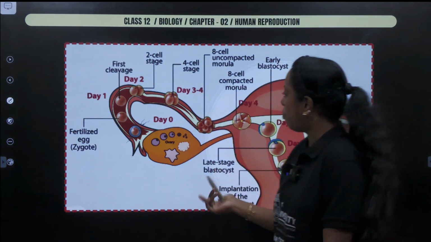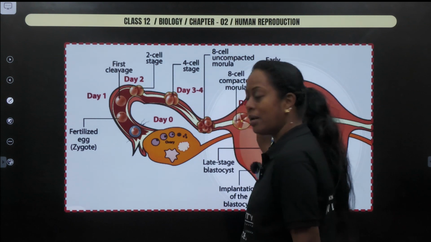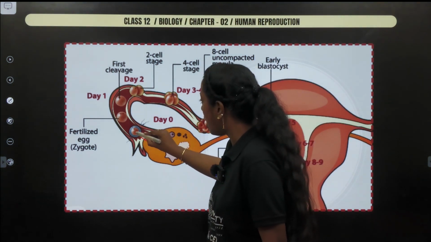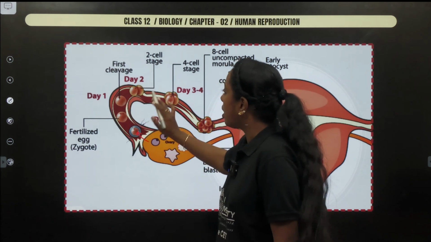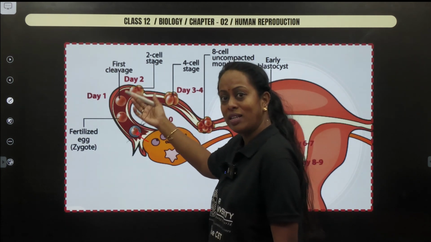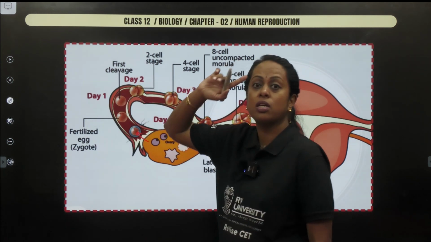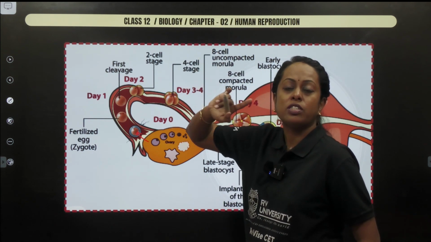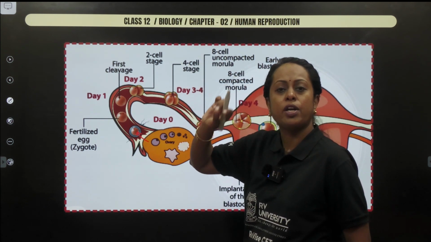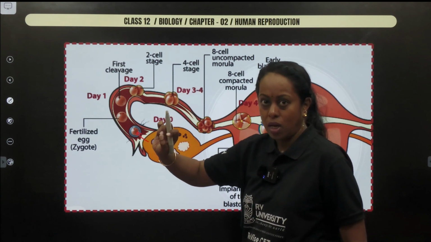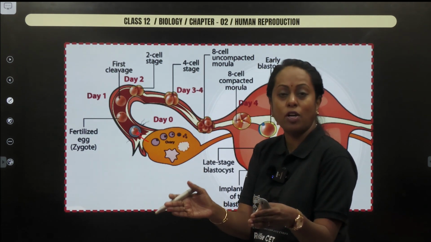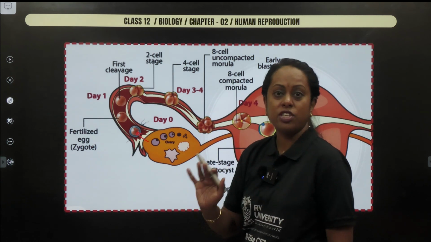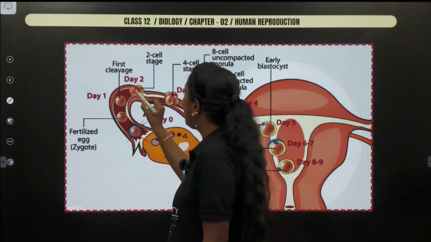If a zygote is formed, let us understand step by step in this diagram. Ovulation occurred. After ovulation only, sperm has to come and bring about the process of fertilization. Once the sperm brings about fertilization, remember the place at which fertilization occurs in the fallopian tube is called the ampulla. So make sure you remember the word ampulla because that is the widest part of the fallopian tube where fertilization can occur. After which cleavage started.